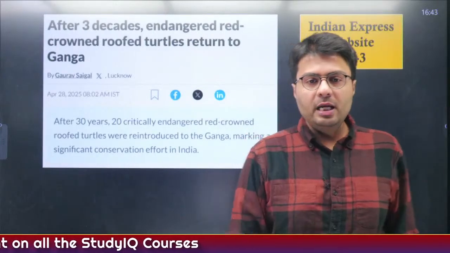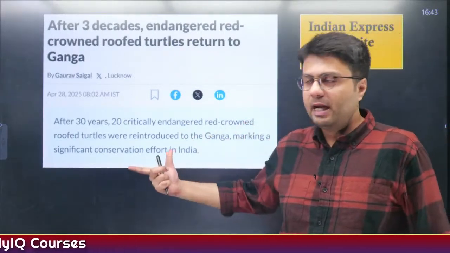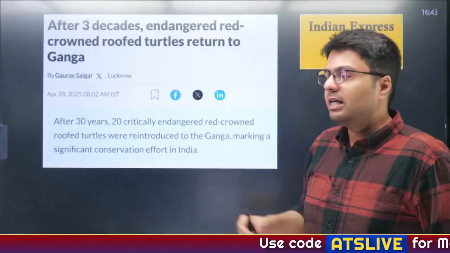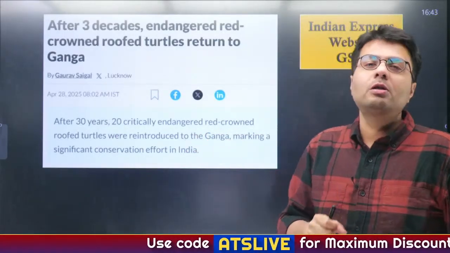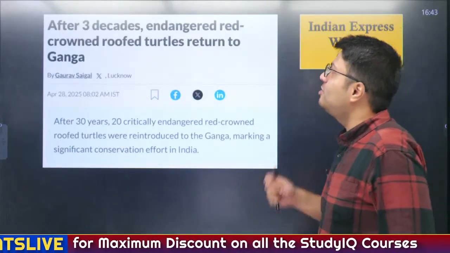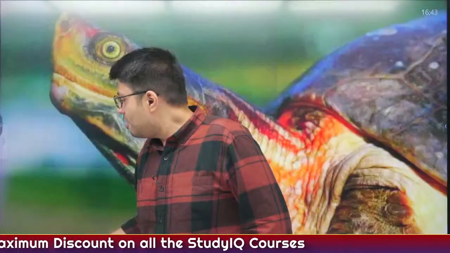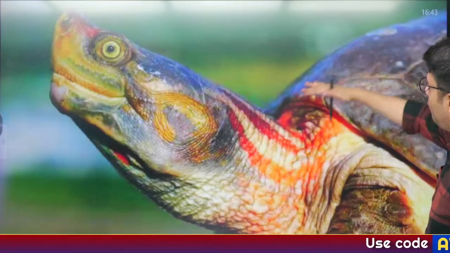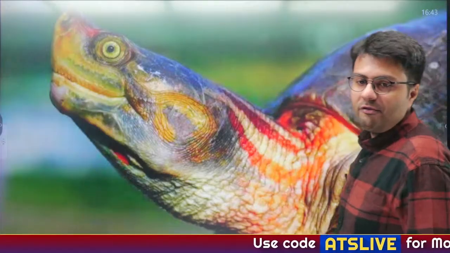Now let's move to another article. This I have taken from the website of the Hindustan Times. Why have I taken this article? Because it talks about a very important species which might be asked in the exam, right? Now, after 3 decades, endangered red-crowned roof turtles have been returned to the Ganga River. These are the species that we are going to talk about in India. You can see they have a red roof over their head, so that is why they are called red-roofed